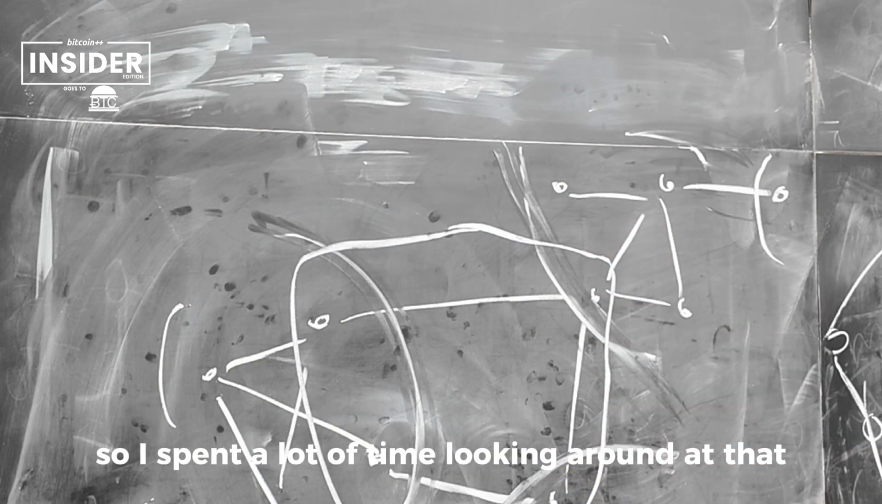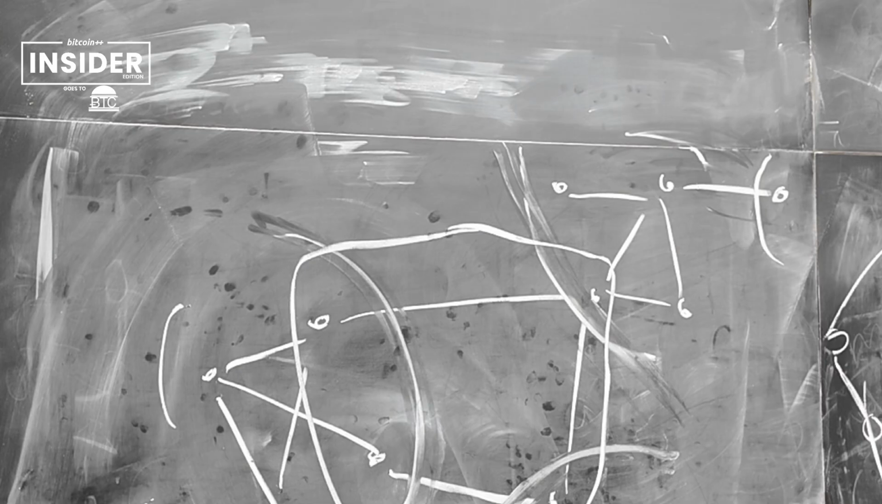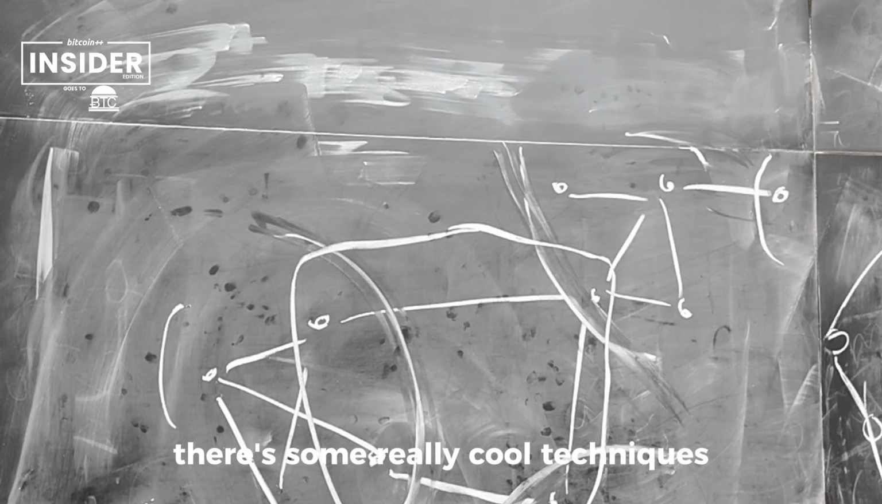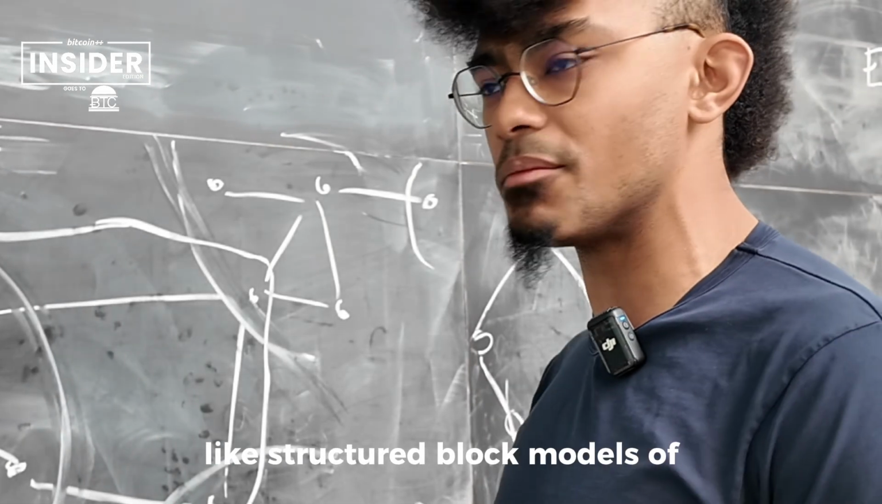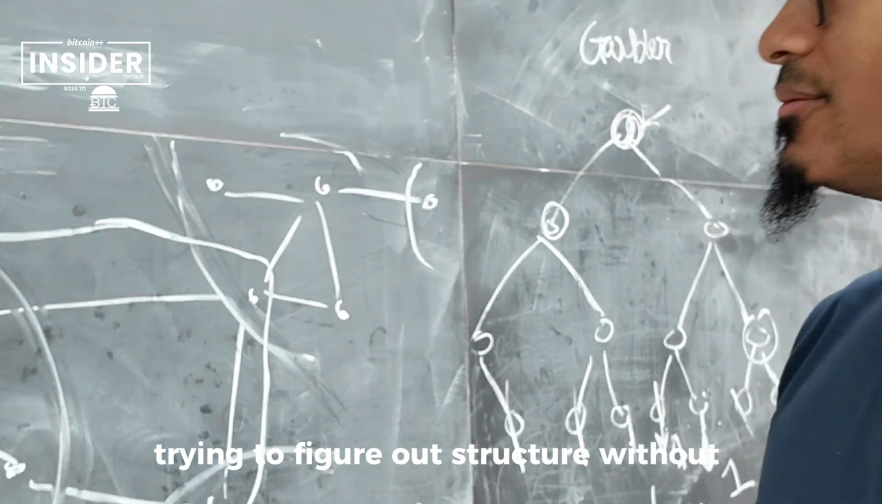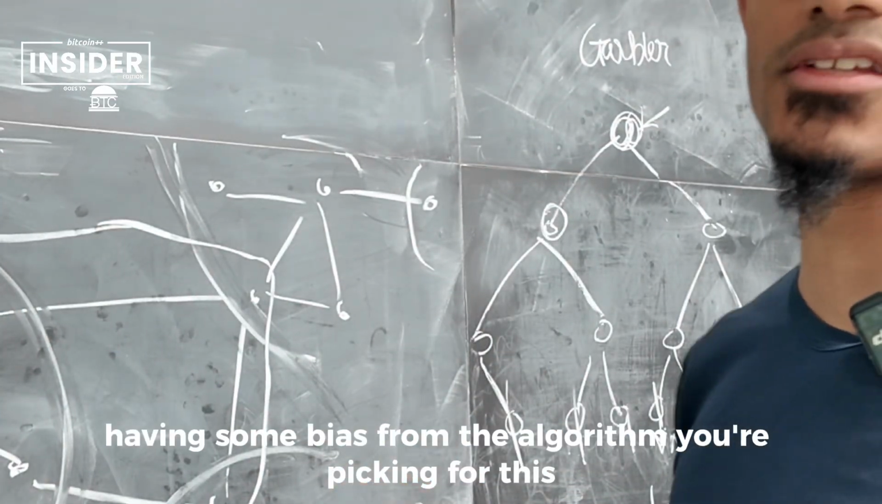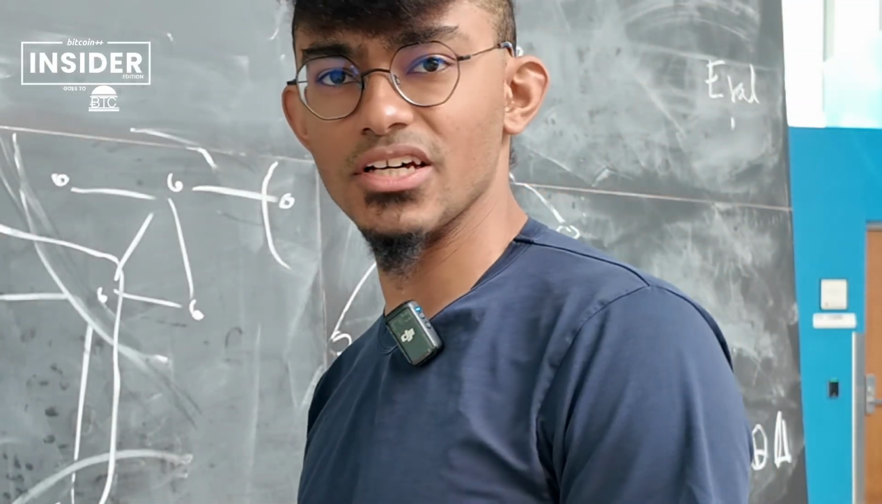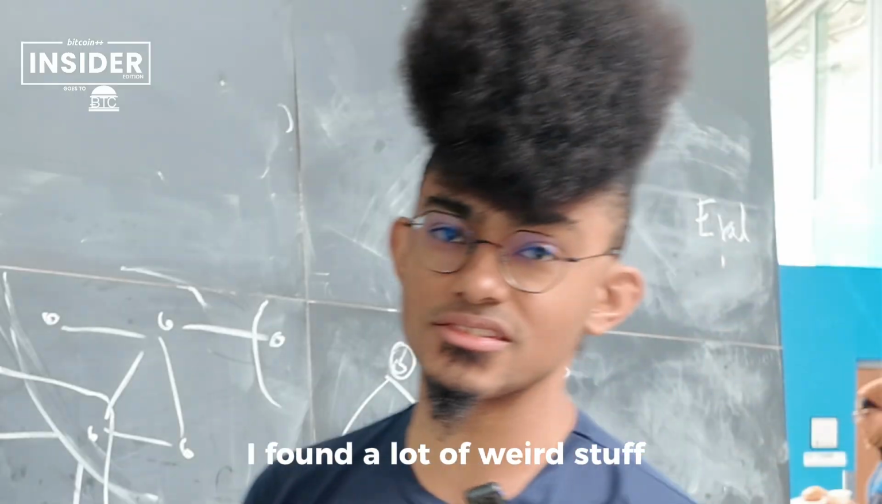So I spent a lot of time looking around at that. There are some really cool techniques like stochastic block models, trying to figure out structure without having some bias from the algorithm you're picking for this. So that kind of stuff's been fun. Well, I found a lot of weird stuff.